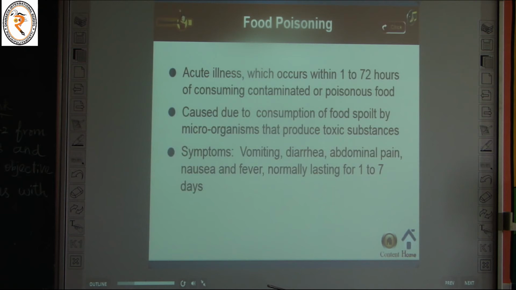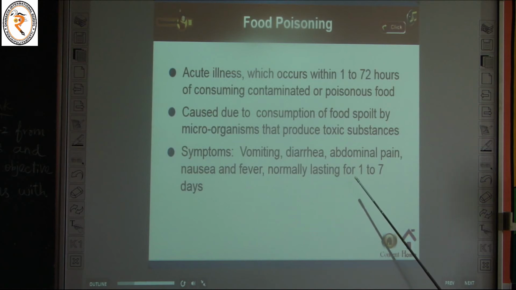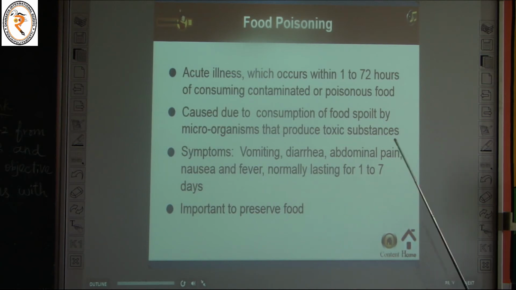Okay. What are all the symptoms? If one person eats poisoned food, he is affected by vomiting, diarrhea, abdominal pain, nausea and fever, normally lasting for 1 to 7 days. So these are all the symptoms of food poisoning. The next one. It is important to preserve food. We should not eat poisoned food. If we eat poisoned food, we will be affected by these diseases, that is vomiting, diarrhea and pain in our stomach. So we have to avoid contaminated or spoiled food.